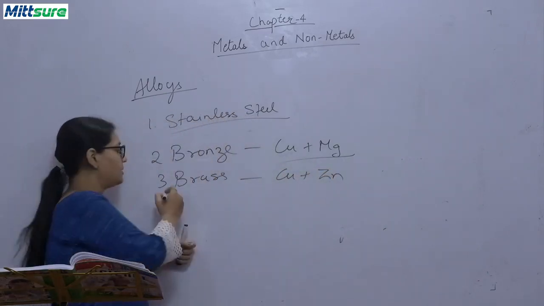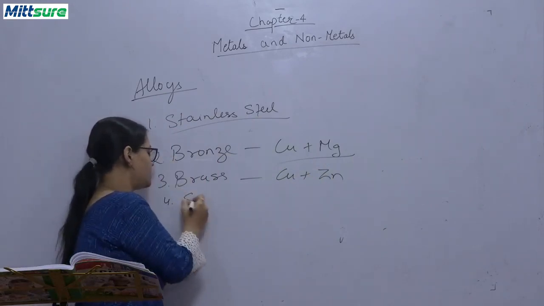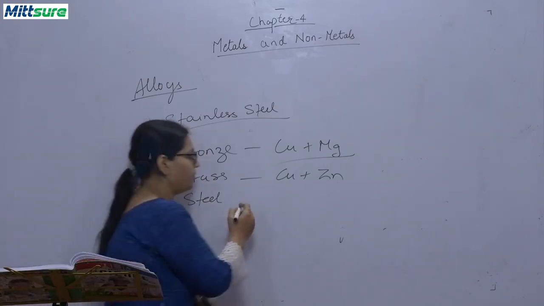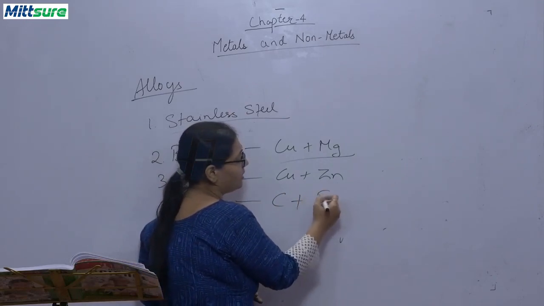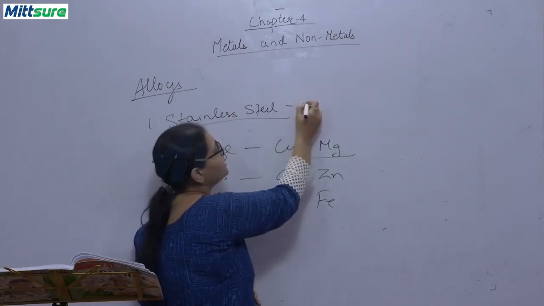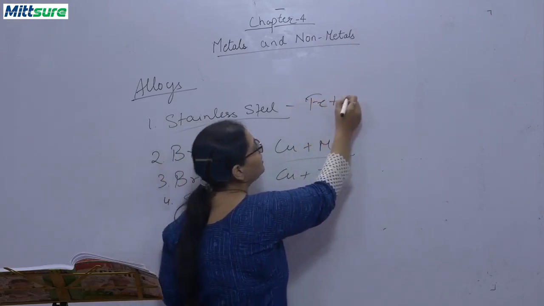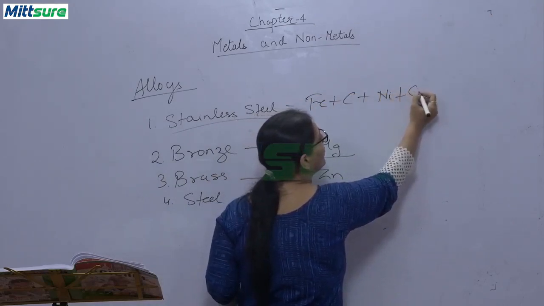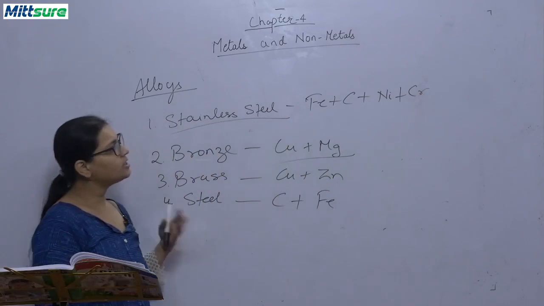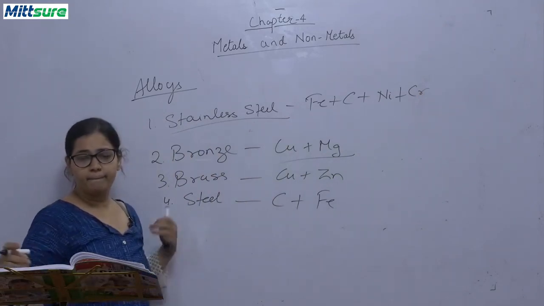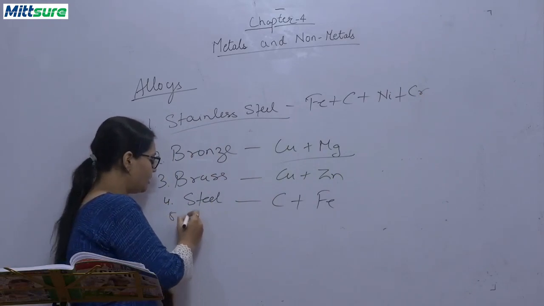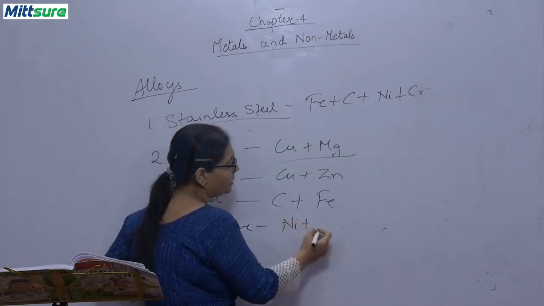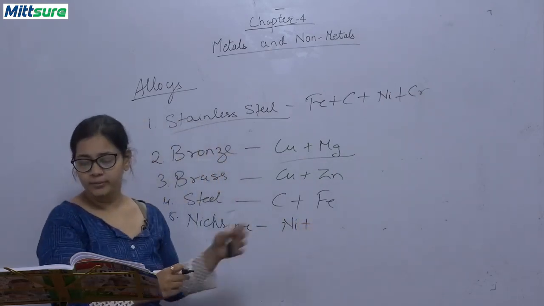Now, fourth, steel. Stainless steel and steel are different. Steel is made only when we mix carbon and iron. Stainless steel has iron, carbon with nickel, and it can also have chromium added. These different types of metals are added. Now, fifth is nichrome, in which nickel and chromium are added.